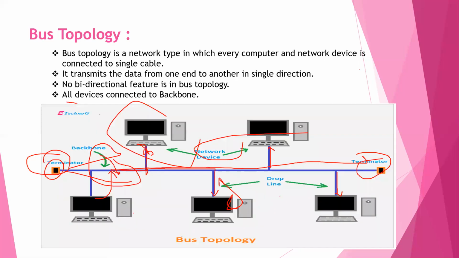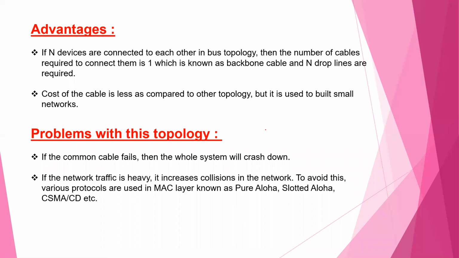It means if one of the nodes fails in bus topology, it does not affect the others. Bus topology is widely used in LAN networks, and the cost of the cable is less compared to other topologies, but it is used to build small networks.